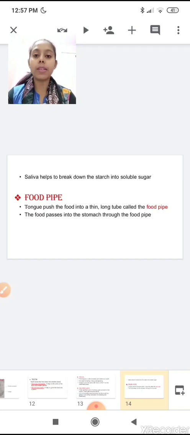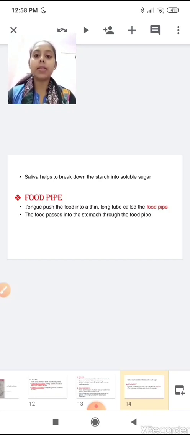So digestion of carbohydrate begins in the mouth. Saliva helps to break down starch, which is one type of carbohydrate, into soluble glucose. Glucose, or you can say sugar, is a simple form of carbohydrate.